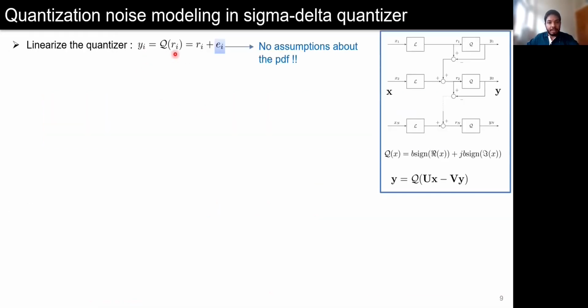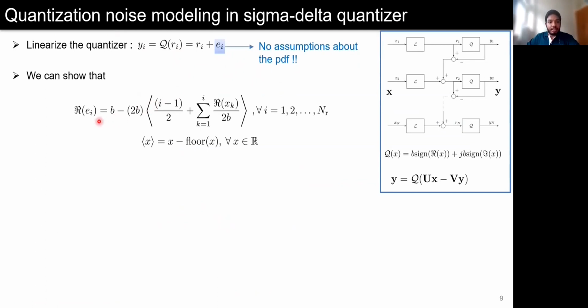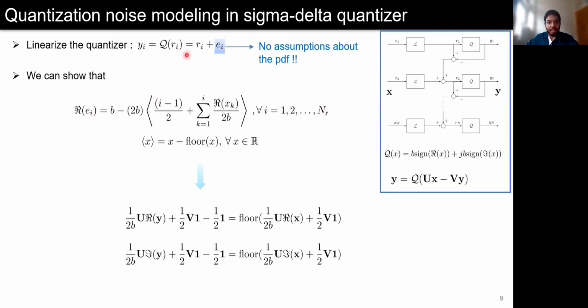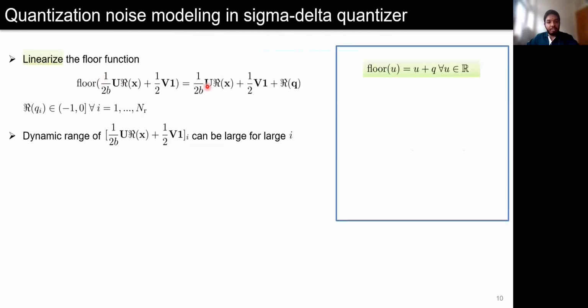Here, we replace the quantization operation again as an addition of a noise term, without any assumptions about the PDF. We can show that the relation between e_i and r_i for a spatial sigma-delta quantizer is given like this. Collecting such expressions for all NR antennas in a vector will give this. Here, we note that the nonlinearity was that of a 1-bit quantizer, where the traditional assumption that e_i is uniform and uncorrelated is not true. However, using this modeling, we have expressed the operation of a sigma-delta quantizer using the floor function. We will now linearize the floor function by considering it as an addition of another noise term.